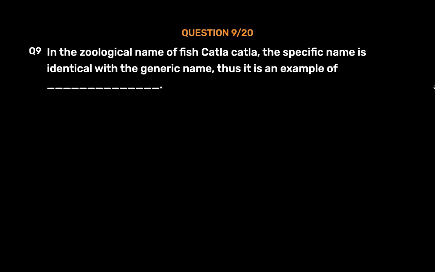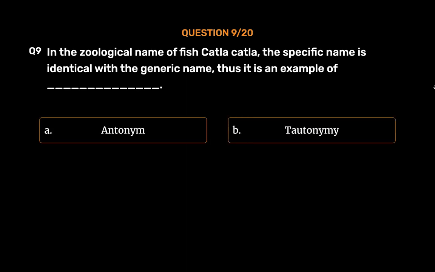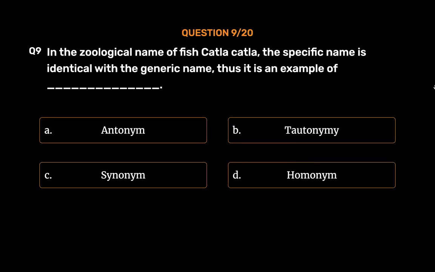Question number 9. In the zoological name of fish Katla katla, the specific name is identical with the generic name, thus it is an example of blank. Option A. Antonym. Option B. Tautonymy. Option C. Synonym. Option D. Homonym. The correct answer is Option B.